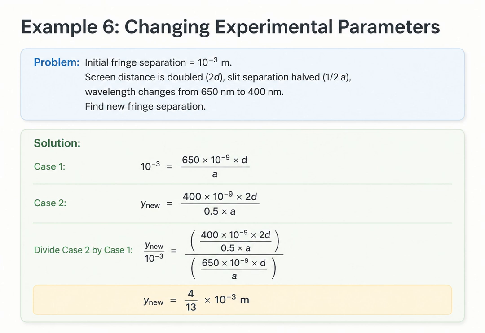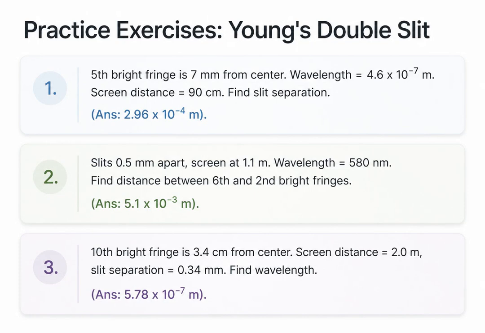We are left with a ratio of the new parameters over the old parameters, allowing us to solve directly for the new fringe separation. Here are 3 practice exercises for you to test your understanding of the Young's double slit formulas.